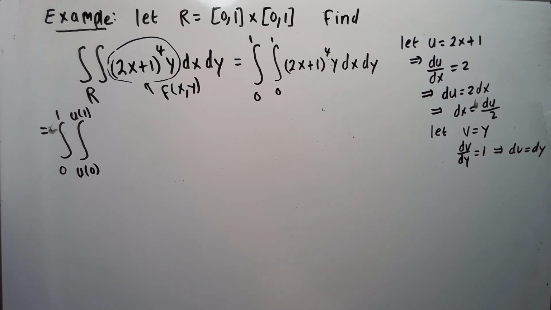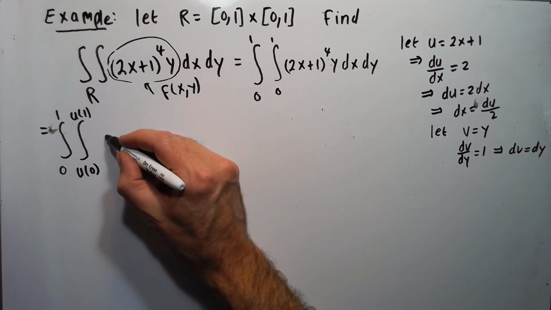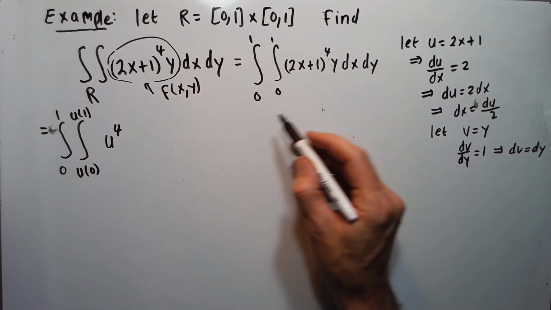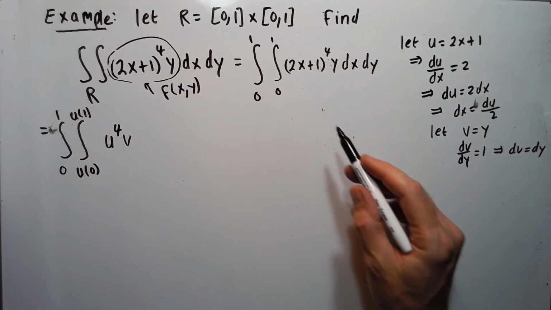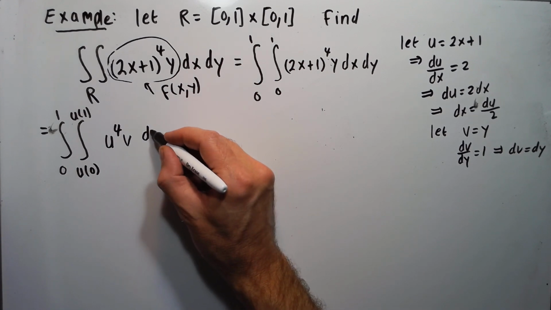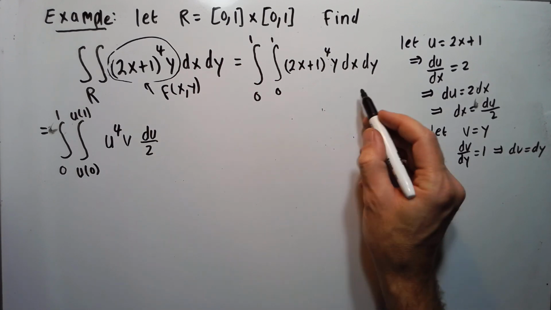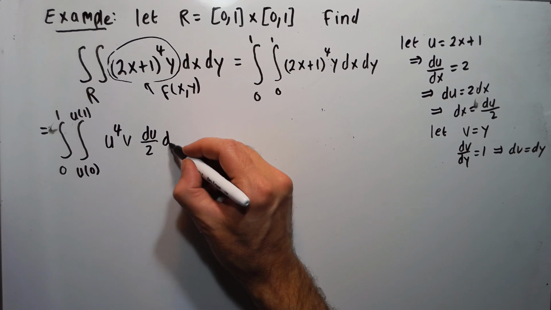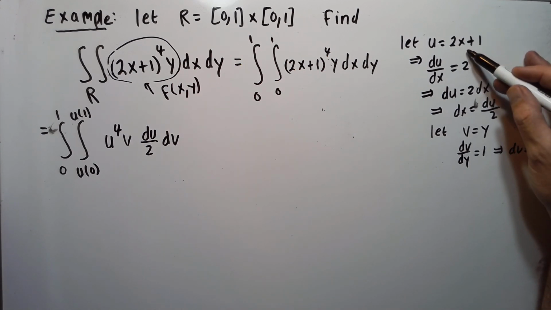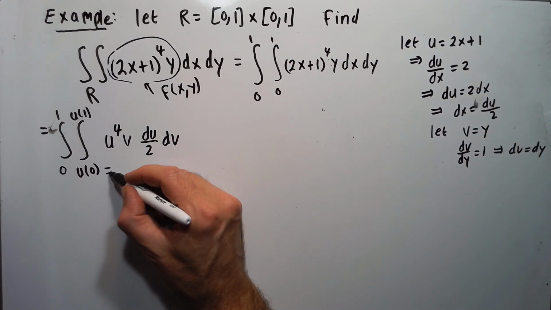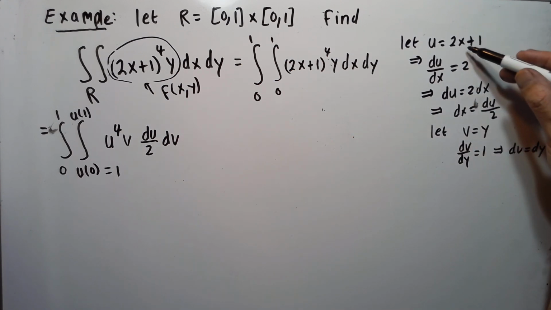That'll be your function, so it'll be u to the 4th. Now y we're calling v. Then my dx is going to be du over 2. And my dy I can write as dv. Okay, so here's my u up here. So u of 0 would be 1. And putting 1 up here, this would be 3.